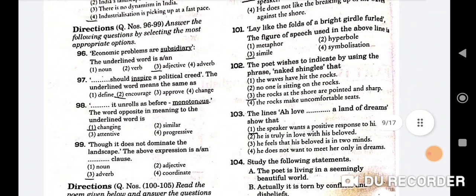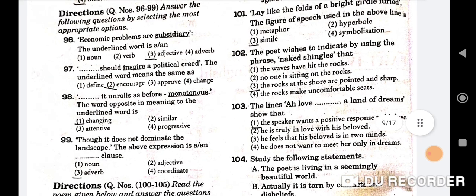उसके बाद हमारे 96 क्वेश्चन, economic problems are subsidiary. सब्सिडियरी is an adjective. ओके, next is 97th question, dash should inspire a political creed. The underlined word means the same as encourage. Second will be the correct option.